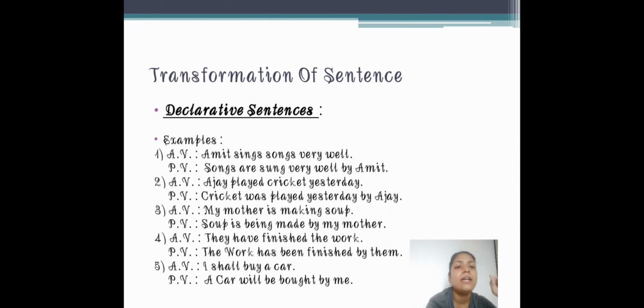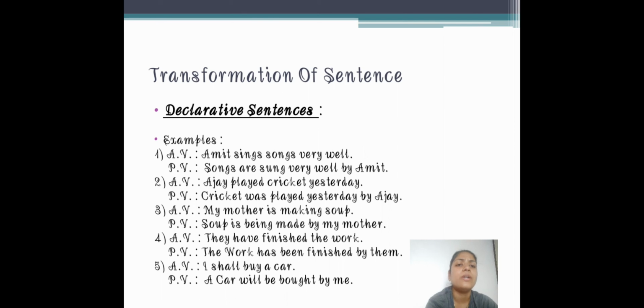The work has been finished by them. Now you will ask why has, when above it was have? Because the subject was they, which is plural. Now that we put the work at the first place, the work is singular, so here has will come. The work has been finished by them.